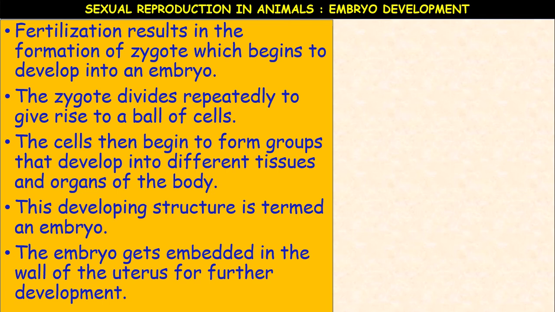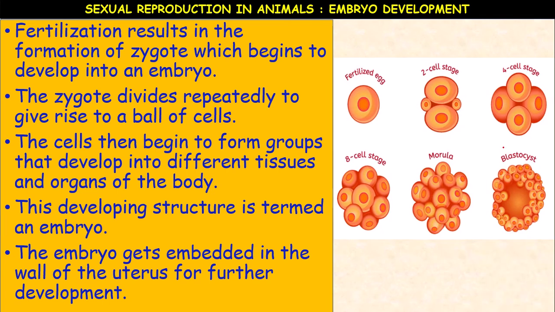The further development takes place inside the uterus of the mother. All this process requires some time. That time is called the gestation period. The period or the time required for the development of the embryo is called the gestation period. For example, in human beings, 270 days or 9 months is the gestation period.